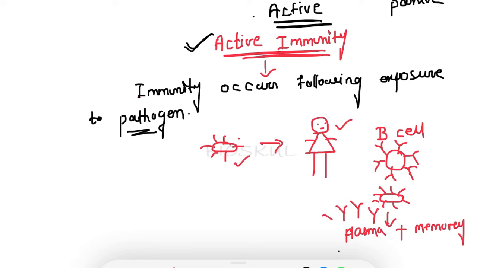Antibodies are Y-shaped structures, that's why I am drawing a Y. The plasma cells produce the antibodies, and the antibodies attack the pathogen.